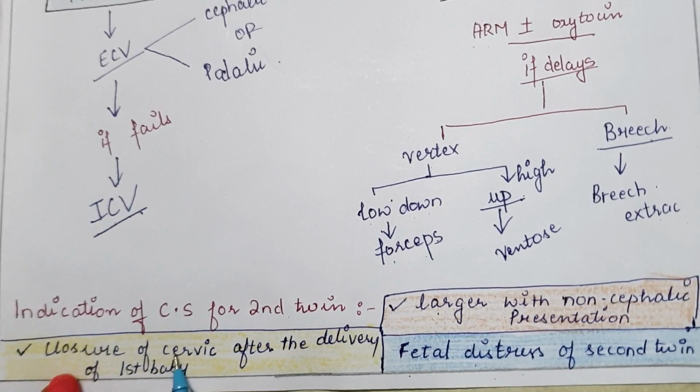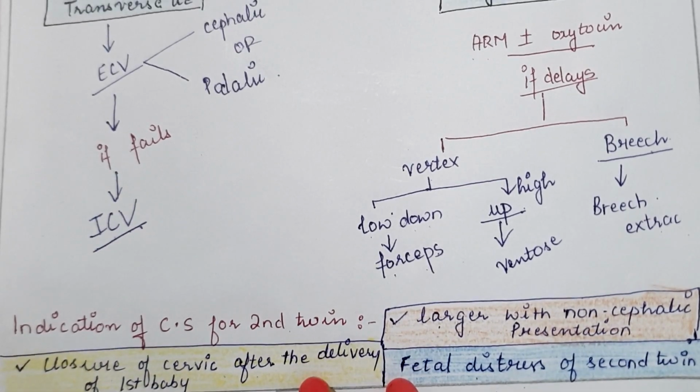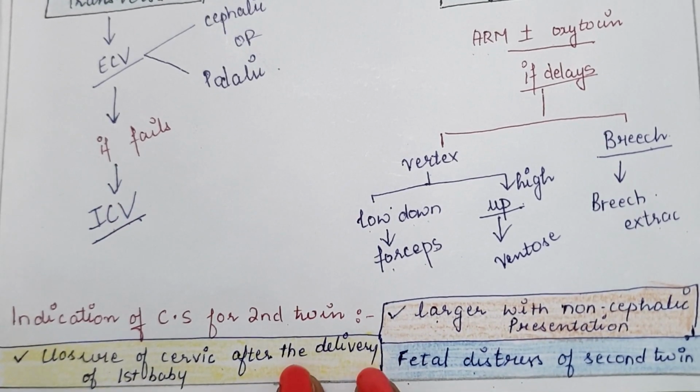Next is closure of the cervix after the delivery of the first baby. In some cases, when the first baby is delivered, the cervix is closed or the muscles are retracted. In that case, immediate cesarean section should be done. So that's all about the management of twin pregnancy.